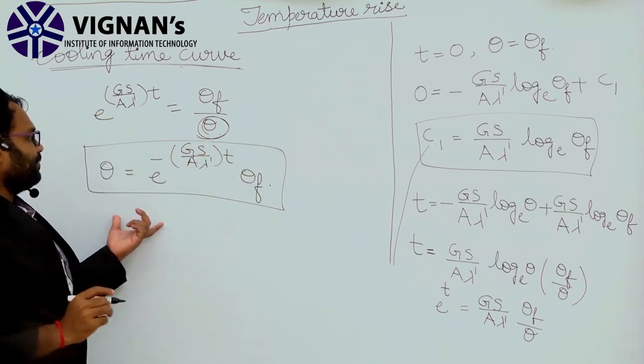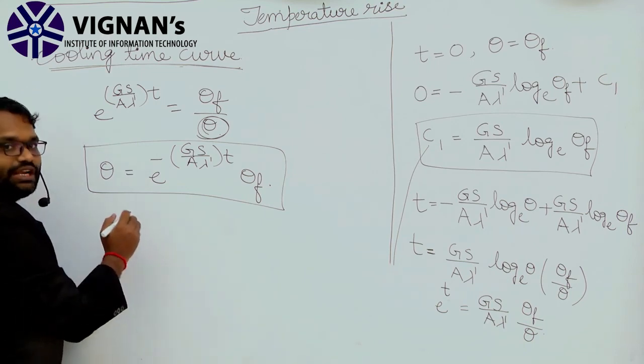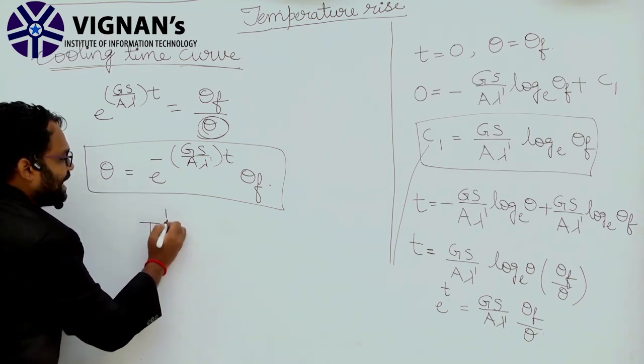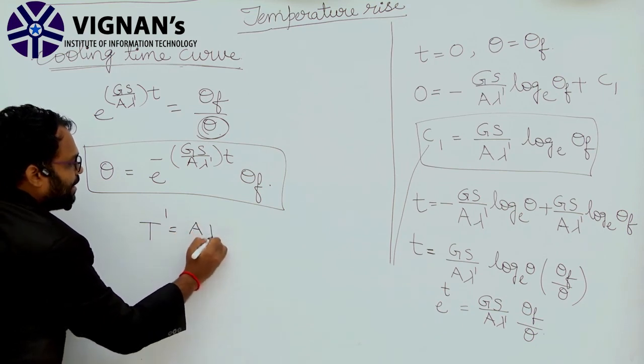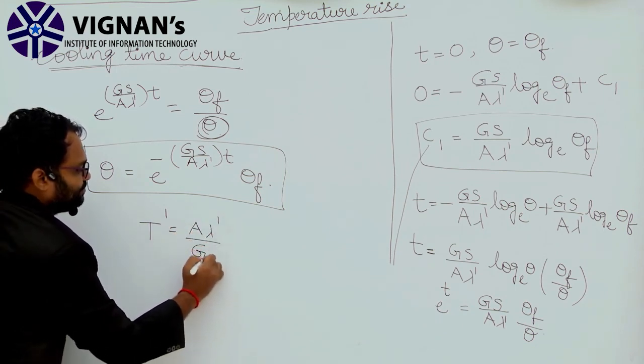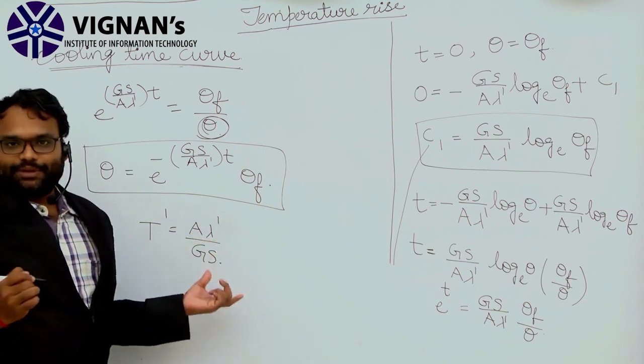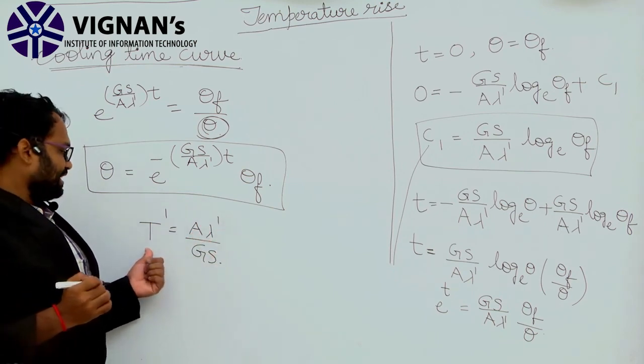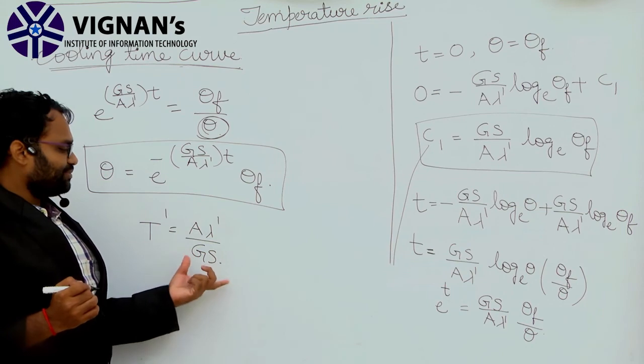Now we are taking an assumption that the cooling time constant, that is T dash, is equal to A lambda dash by Gs. Again I am repeating, the cooling time constant T dash is equal to A lambda dash by Gs.